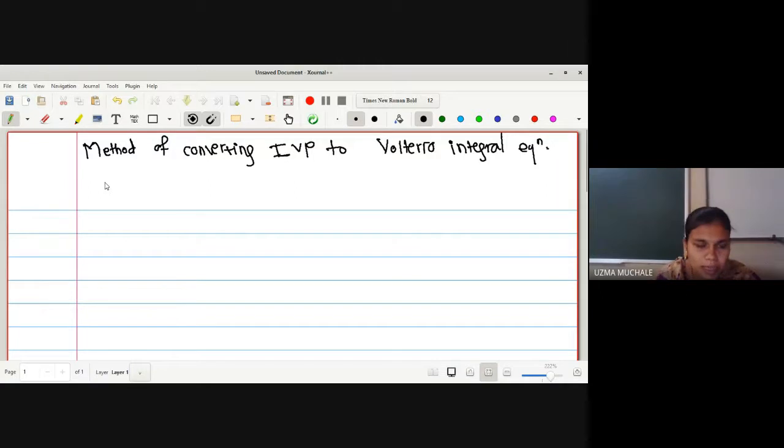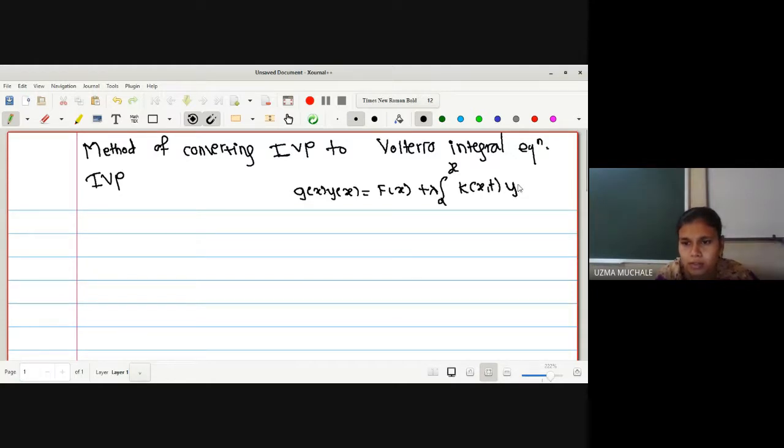Now, what do you mean by initial value problem? Then only we can understand what the method is, right? So, what is a Volterra integral equation? The upper limit should be variable. The general form is g of x into y of x is equal to capital F of x, and if F of x is 0, then we say that it is homogeneous. Here the integration is from a to x, so the upper limit is variable, and then we say that it is a Volterra integral equation. So this is the general form.